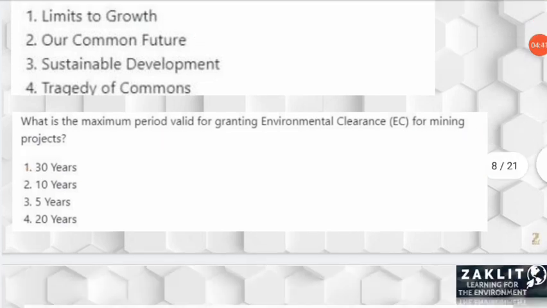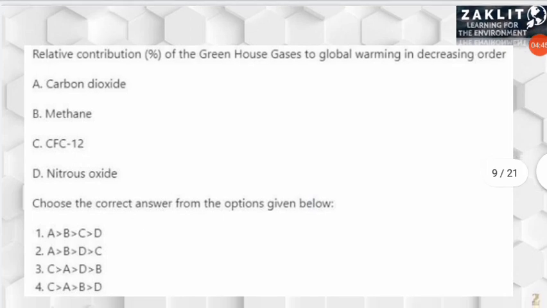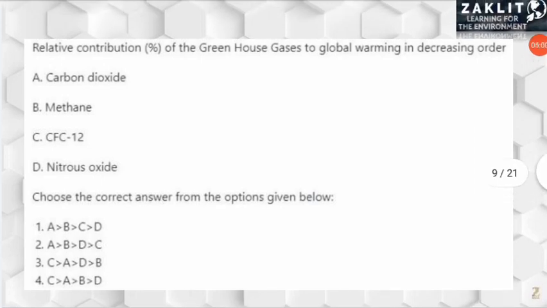The next question was relative contribution of the greenhouse gases to global warming. We had to arrange them in decreasing order, and among the 4 options, option 2 will be the correct option. First will be carbon dioxide, as it is asking the decreasing order of how much they are contributing to the greenhouse effect.